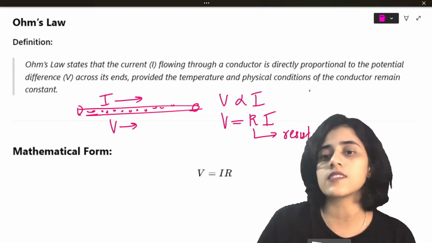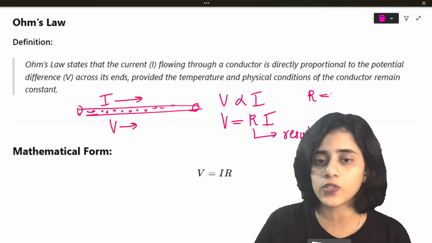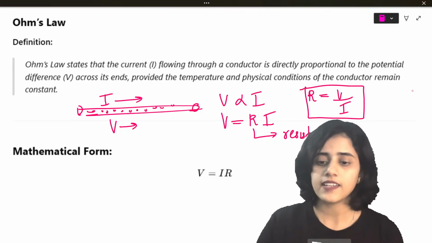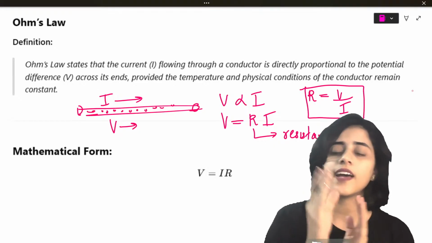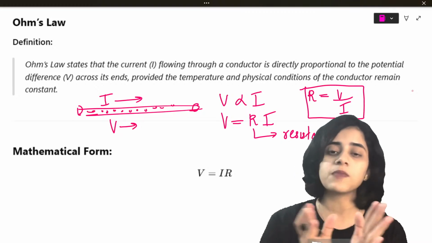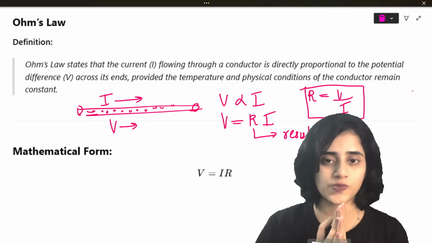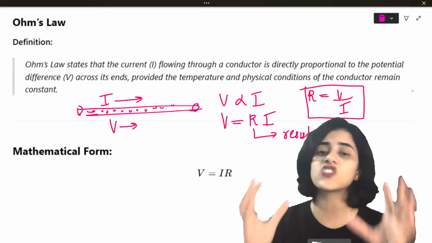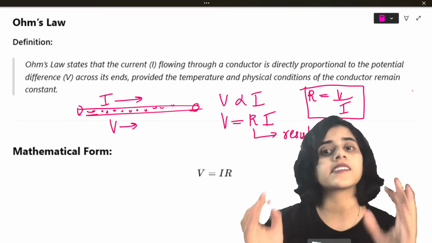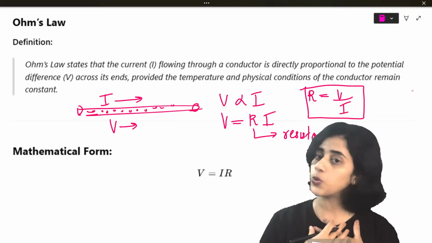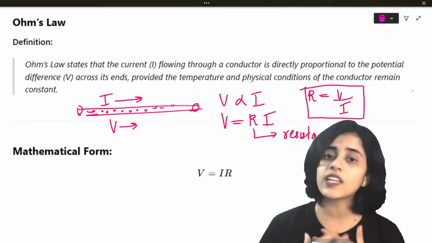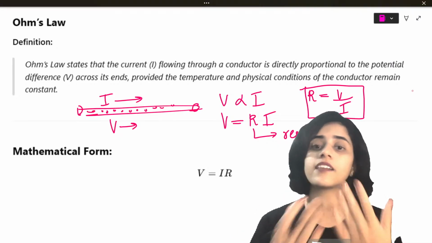Now, what is resistance? I can mathematically say resistance is equal to V by I. But what is resistance? Resistance is basically just like the word, resisting current. If you have a wire which has a very high resistance, it means that it does not allow a lot of current to pass through. It is like a crowded street, a high resistance path. It's very difficult for you to cross. Imagine you are current. As the street gets less and less crowded, you can easily pass. That is the relationship between current and resistance.